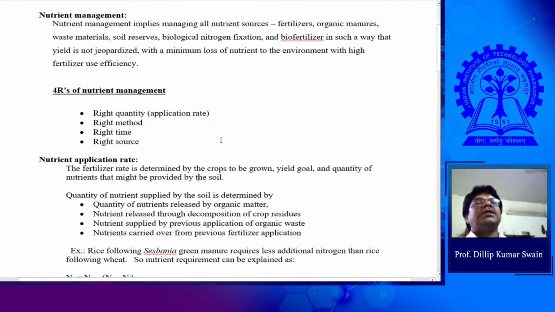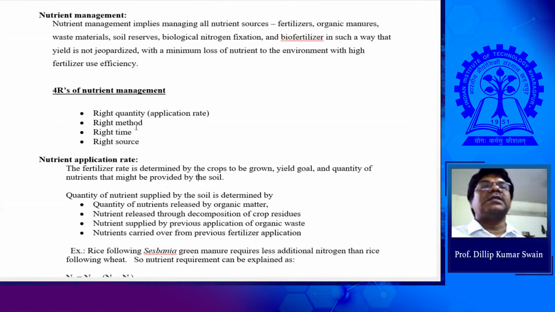So the quantity, we need to calculate the quantity, but sometimes the quantity depends upon what method you are using, right? The timing is okay, the source is okay. The source means which source you are using, chemical or organic. But the quantity and the method: method talks about efficiency, the efficiency of fertilizer use. The methods are, you can go for broadcasting. Broadcasting means, as discussed for seed sowing, without proper placement. So the spreading of the fertilizers in the crop field without proper incorporation, that is broadcasting.